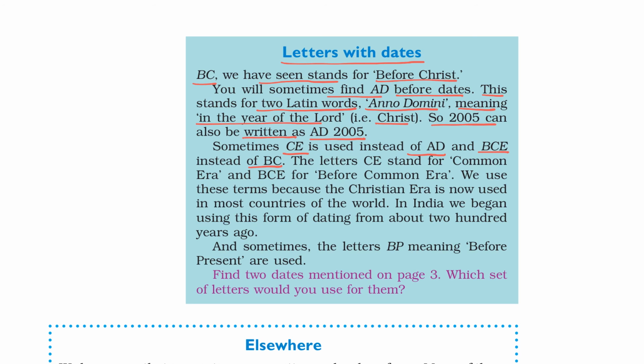The letters CE stand for Common Era and BCE stands for before Common Era. We use these terms because the Christian era is now used in most countries of the world. In India, we began using this form of dating from about 200 years ago, and sometimes the letters BP, meaning before present, are used.